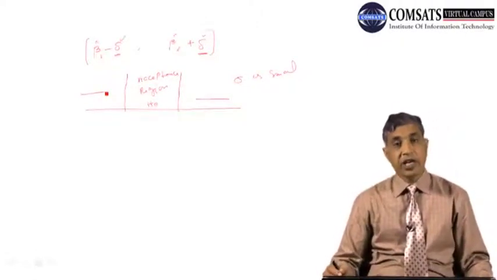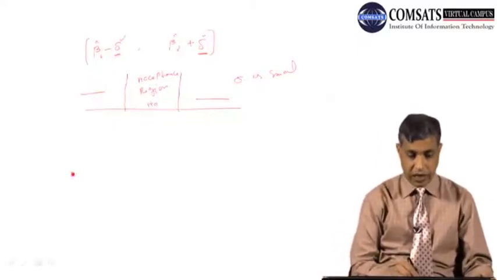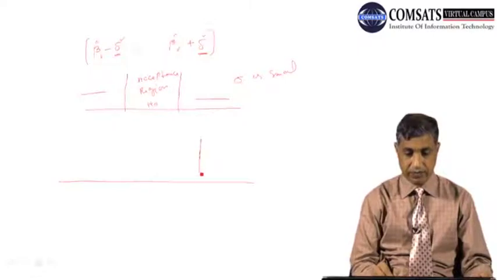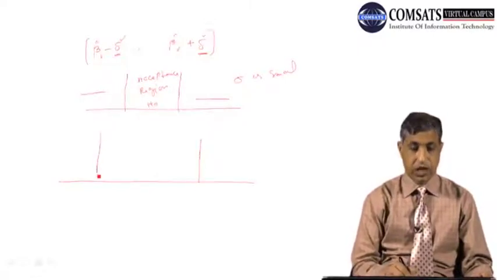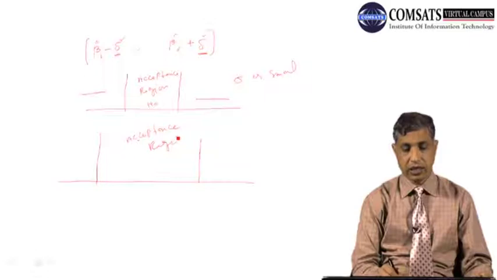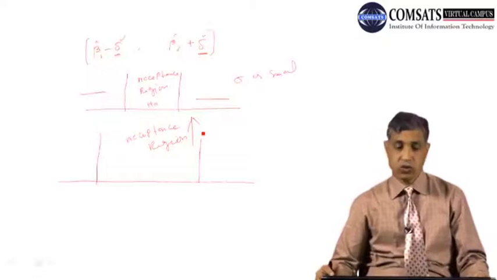So what will happen if your standard error becomes higher? Now look at this. This interval will become wider, and the acceptance region has increased.